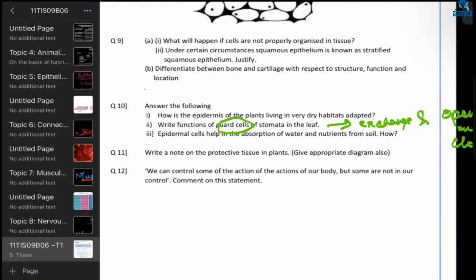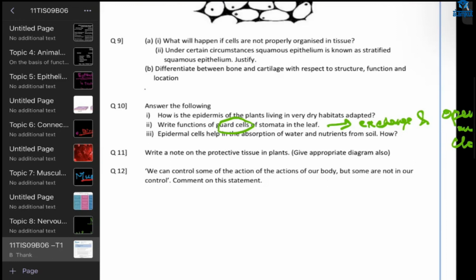These are elongated and flattened in shape. Its main function is to protect plants from infection in dry regions. It protects from water loss also. Okay, and you also have to write about the cortex and the suberin and all that. It will come in the protective tissue.